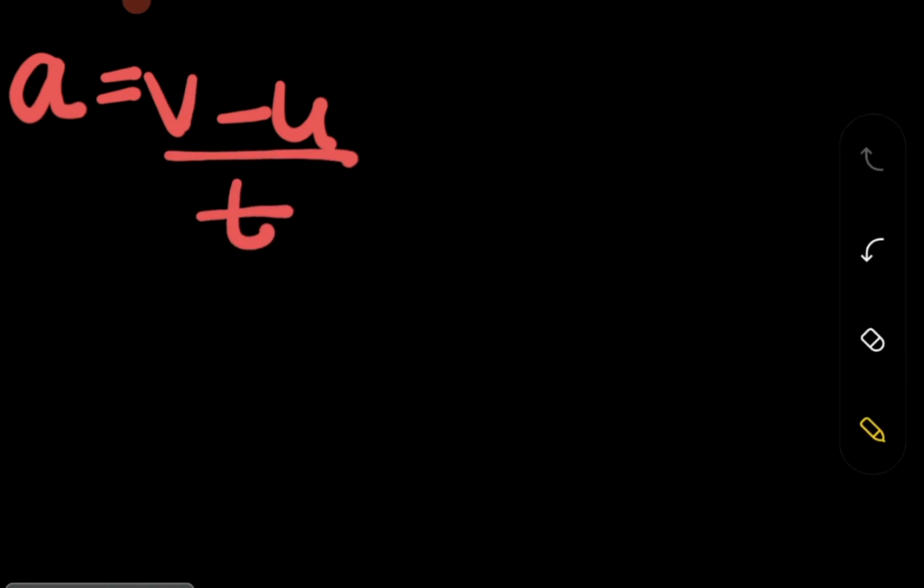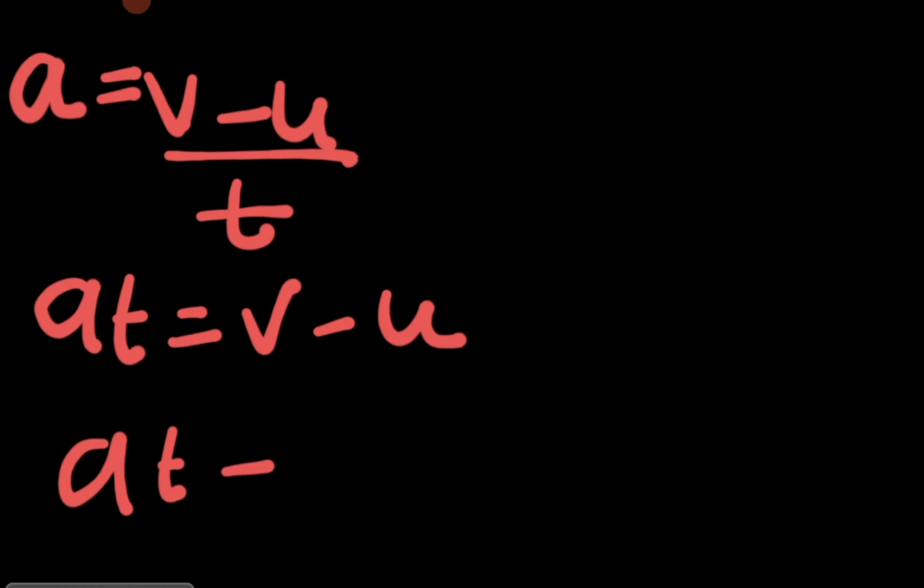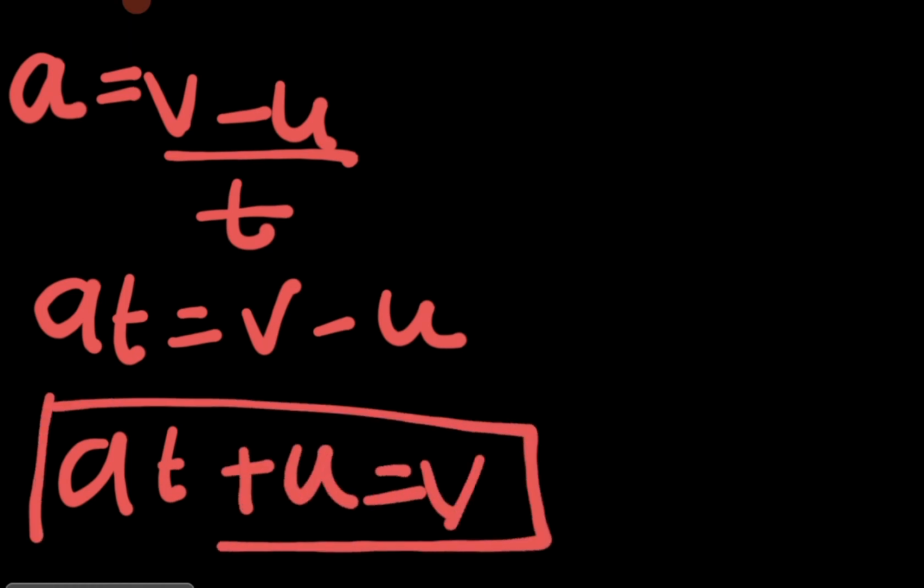It is nothing but the acceleration. I have multiplied t on both sides, so at is equal to v minus u. Okay, very good. Displace u over there, so I have at plus u is equal to v. So I have v is equal to u plus at. This is my first equation of motion.